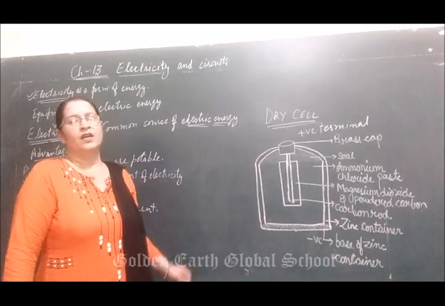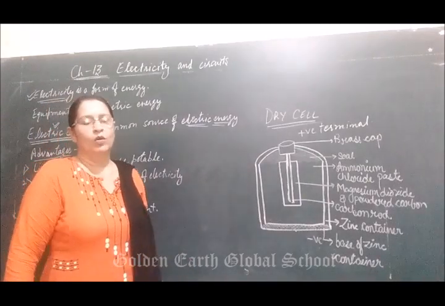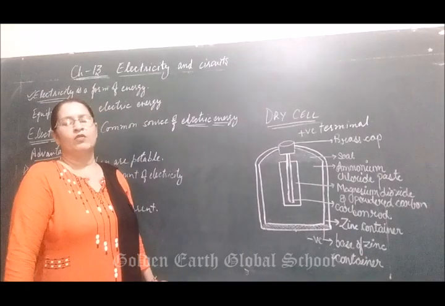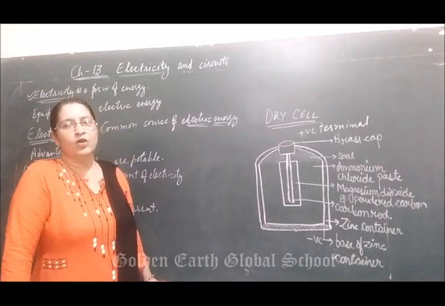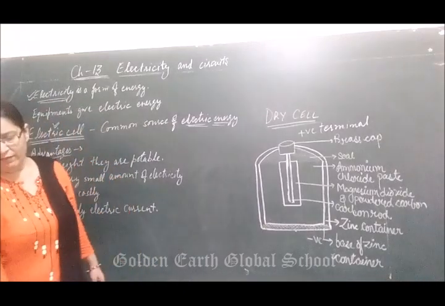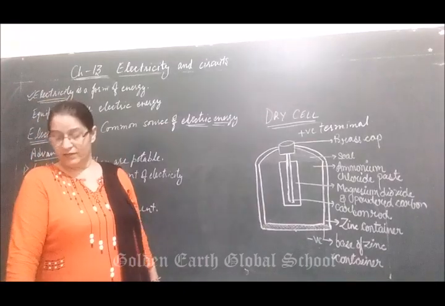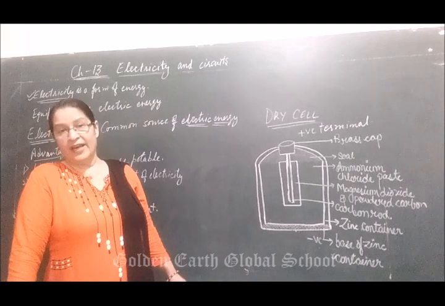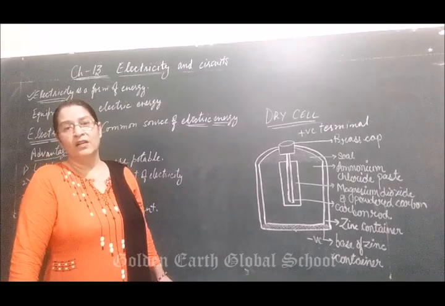In offices, in schools, in homes, as you will see, without electricity life is not possible nowadays. You can realize the importance of electricity when the power supply at your home is cut off.